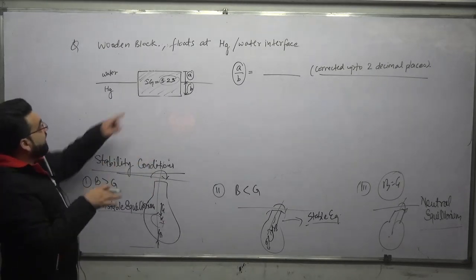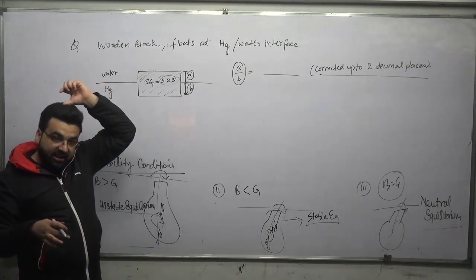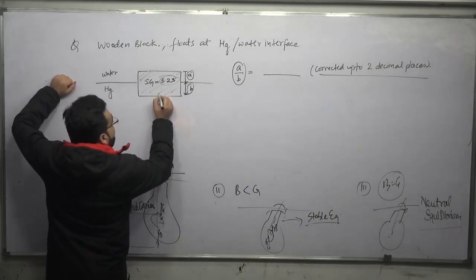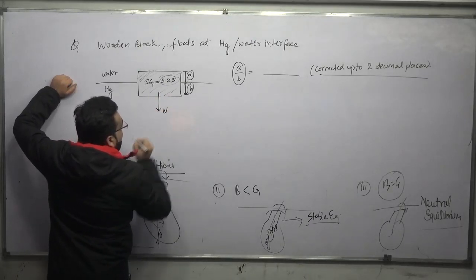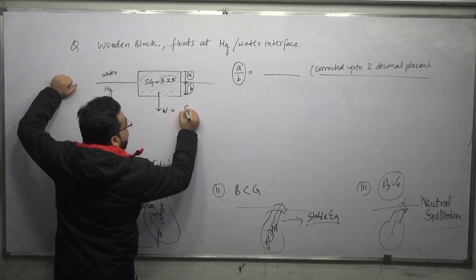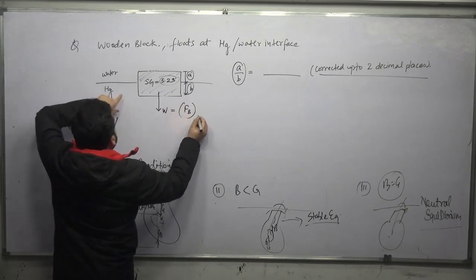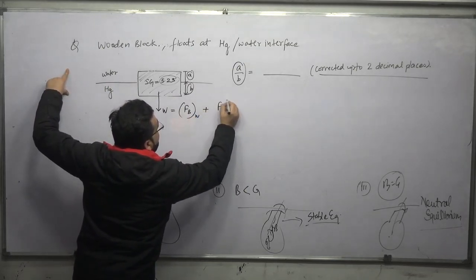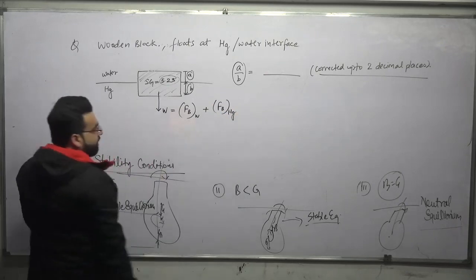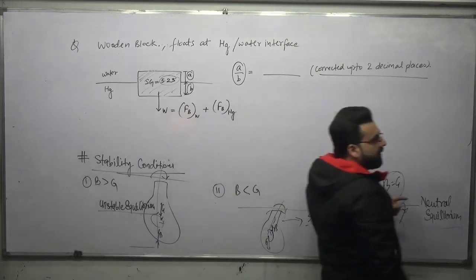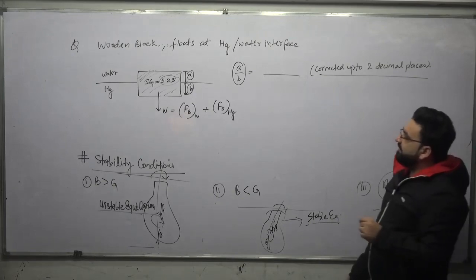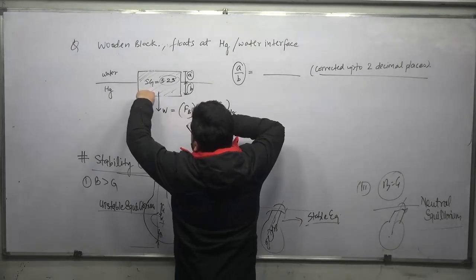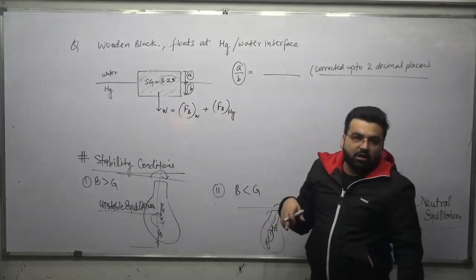Okay, now it floats. It means that it is in equilibrium. At the interface it is in equilibrium. So what does it mean? It means that the weight of the wooden block is equal to the buoyant force due to water plus the buoyant force in mercury. The total weight of the wooden block will be equal to the total buoyant force, and the total buoyant force will be equal to the buoyant force inside mercury and the buoyant force inside water.